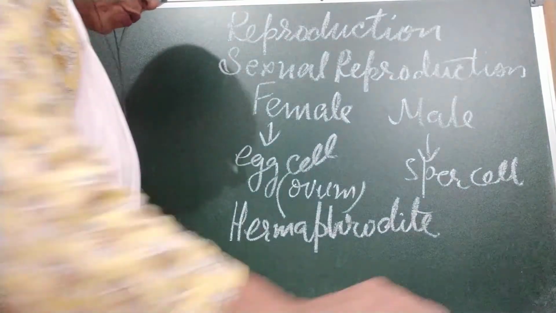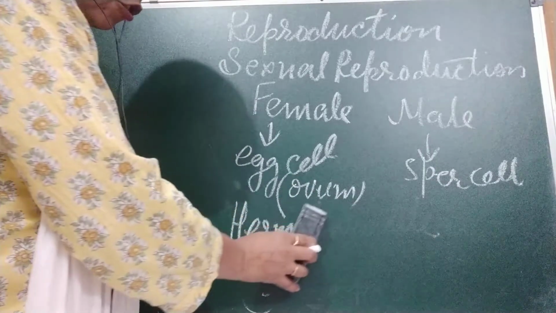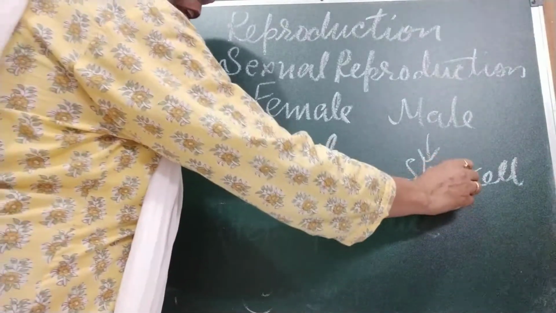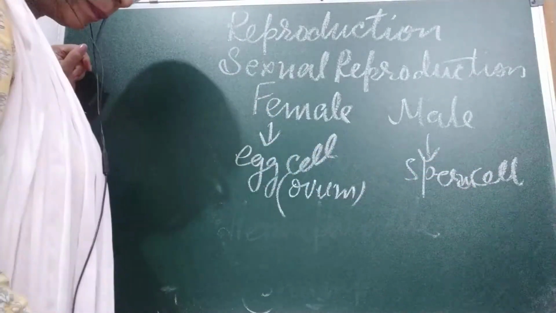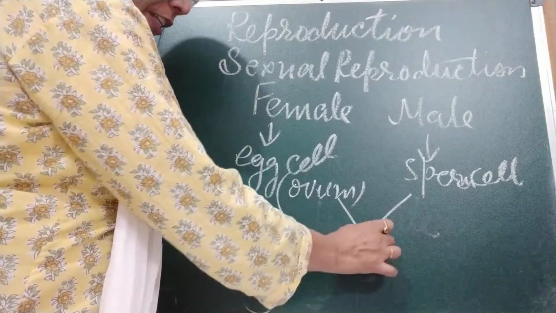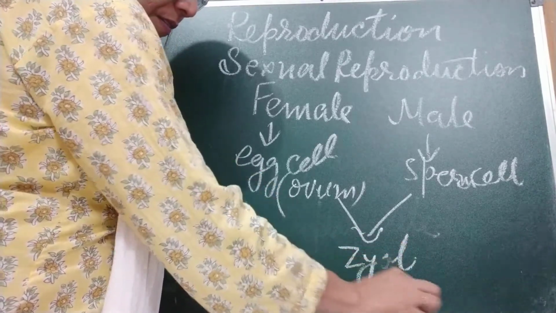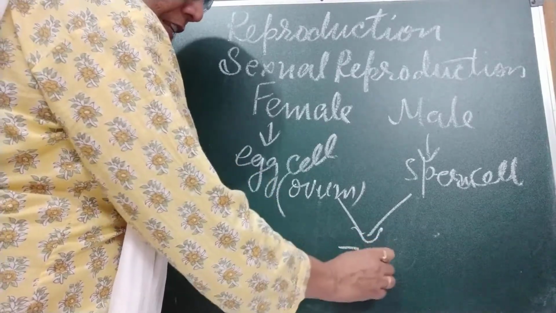So during sexual reproduction, egg cell fuses with sperm cell, and a third cell is formed, that is zygote.